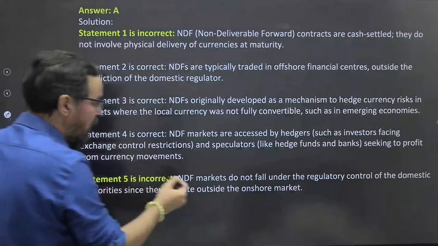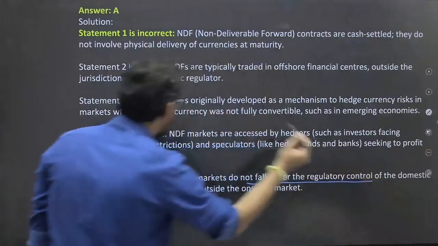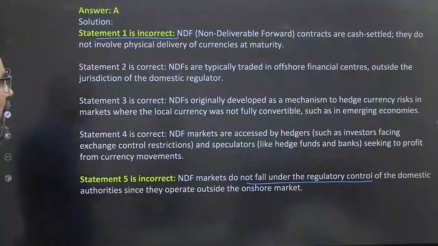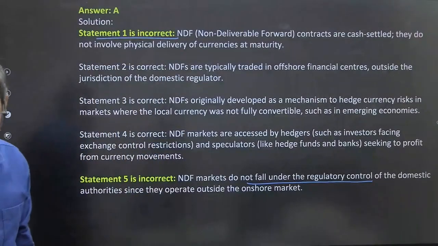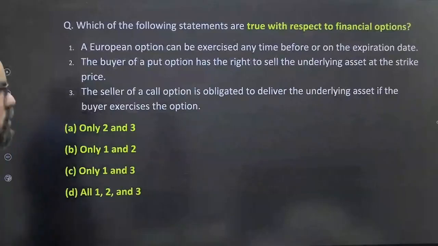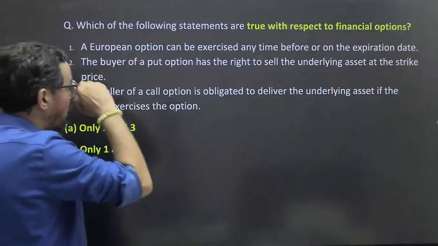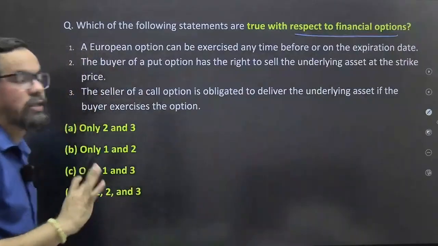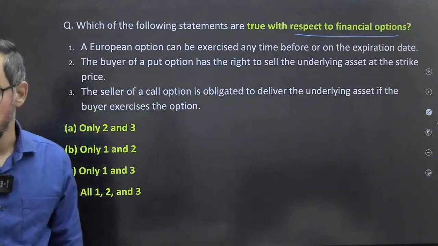So the NDF market does not fall under the regulatory control, and NDF contracts are cash settled. We do not have any sort of physical delivery in this particular case. Which of the following statements are true with respect to financial options contracts? Okay, so very easy one.